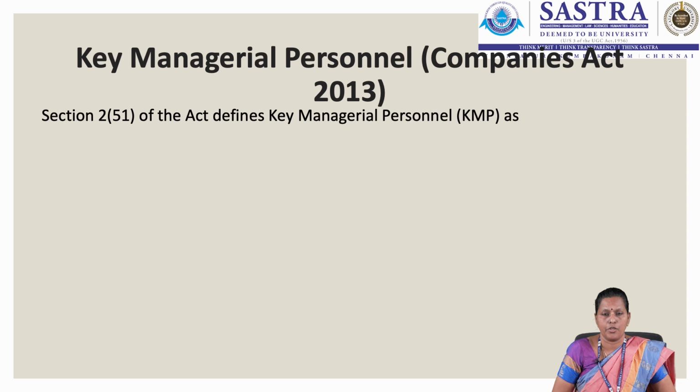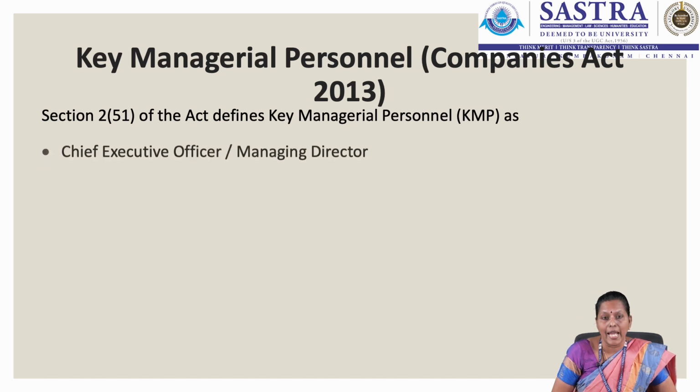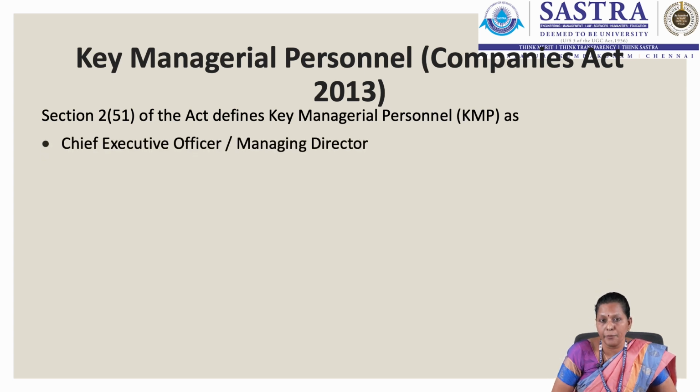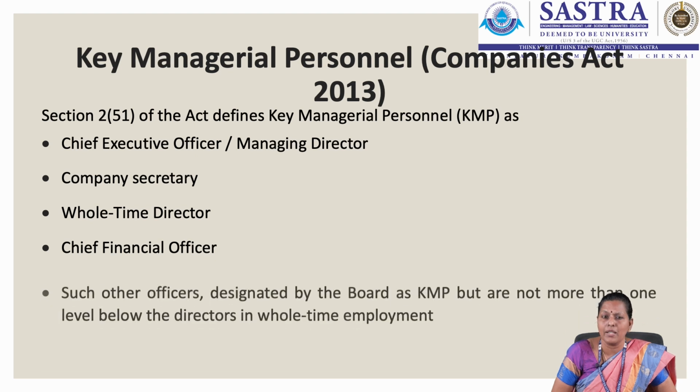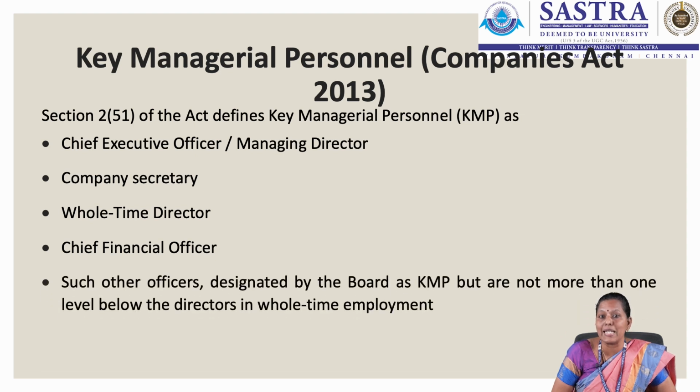As per the Companies Act 2013, the following are considered to be the key managerial personnel: the Chief Executive Officer, the Managing Director, Company Secretary, Whole-time Director, Chief Financial Officer, or any other officer that has been designated by the board as key managerial personnel, but the only condition is that the position should not be more than 1 level below the directors of the particular company.